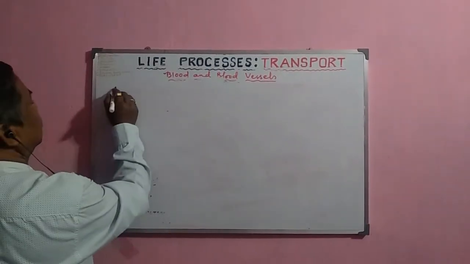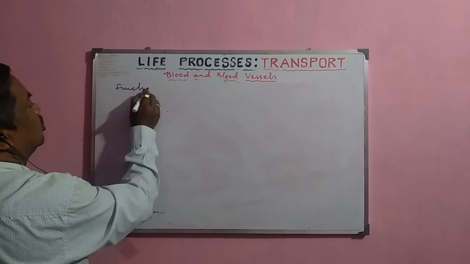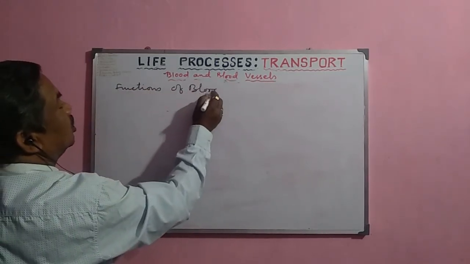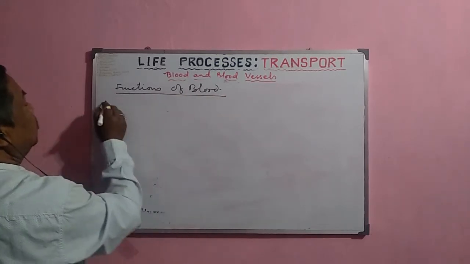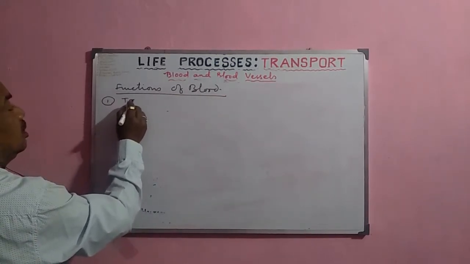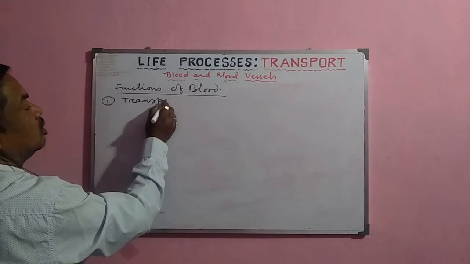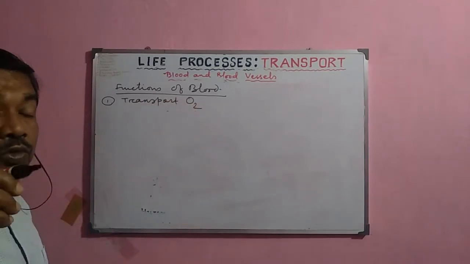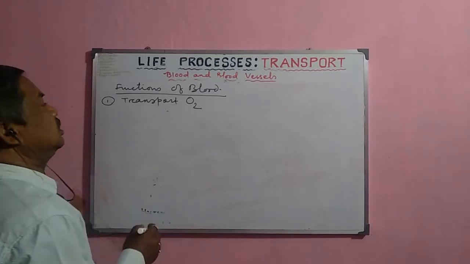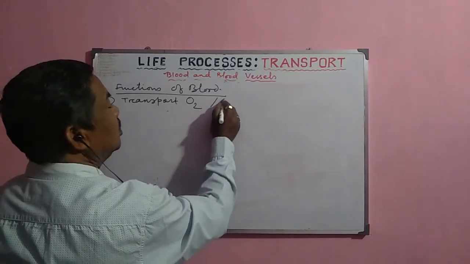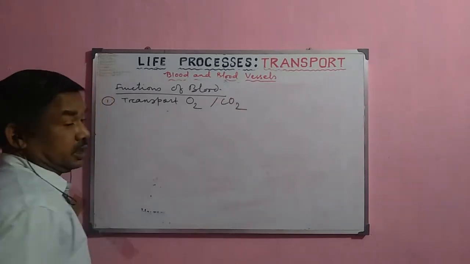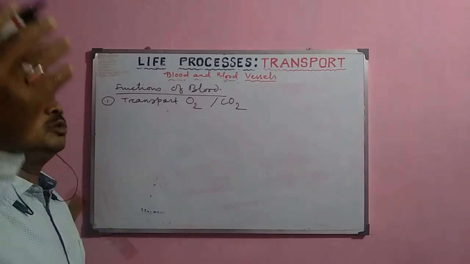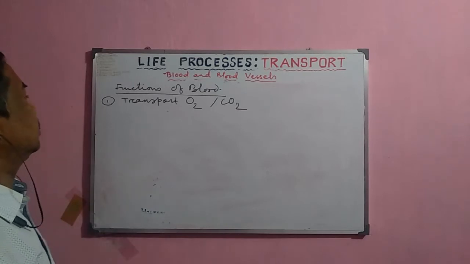Now the first one, the function of blood, the most important function, is that the blood transports oxygen from lungs to the different parts of the body, as well as it also transports carbon dioxide from different cells to the lungs, and it is removed to the outside by the process of breathing.